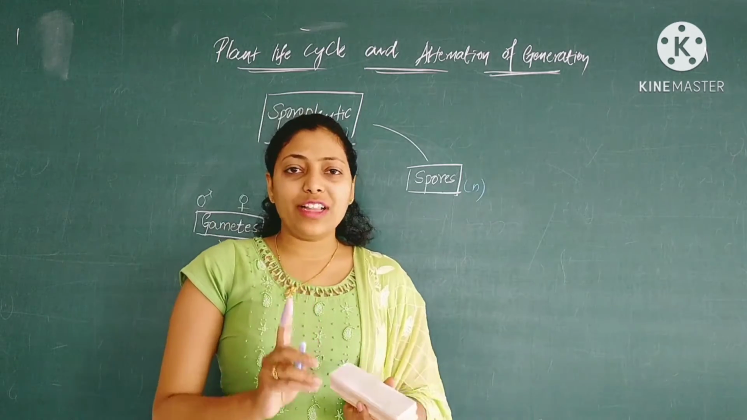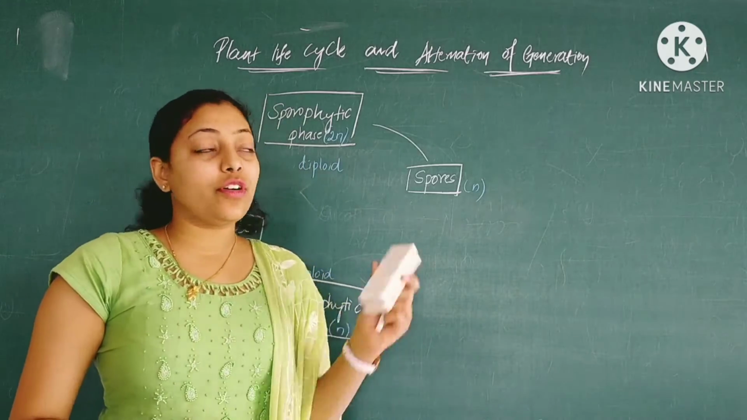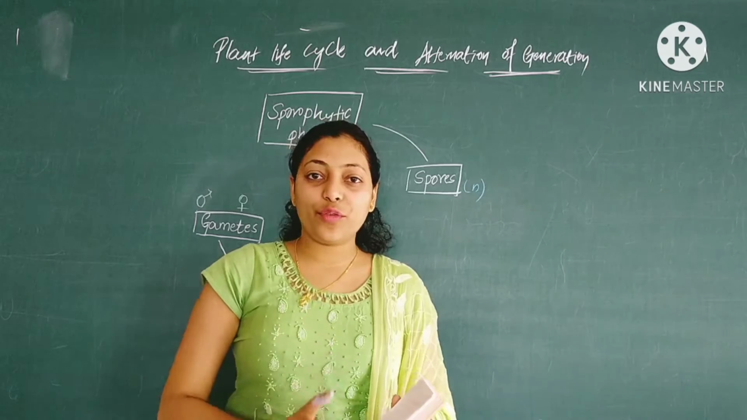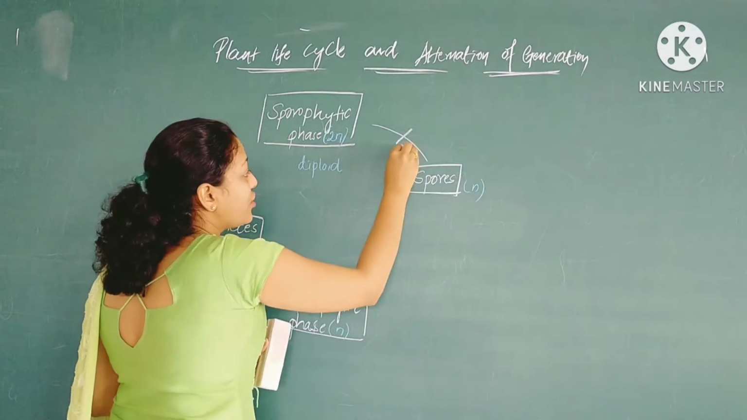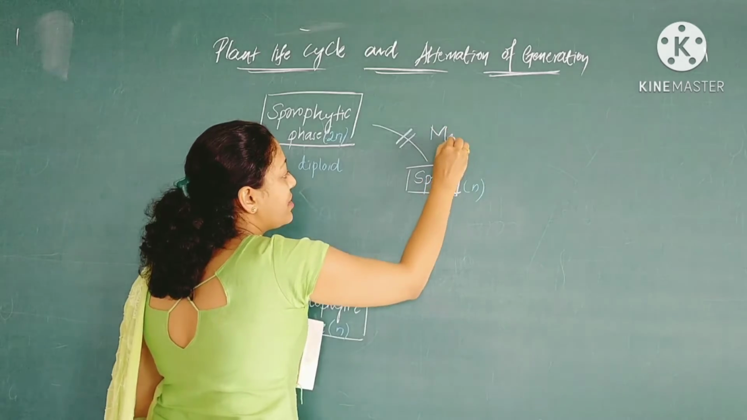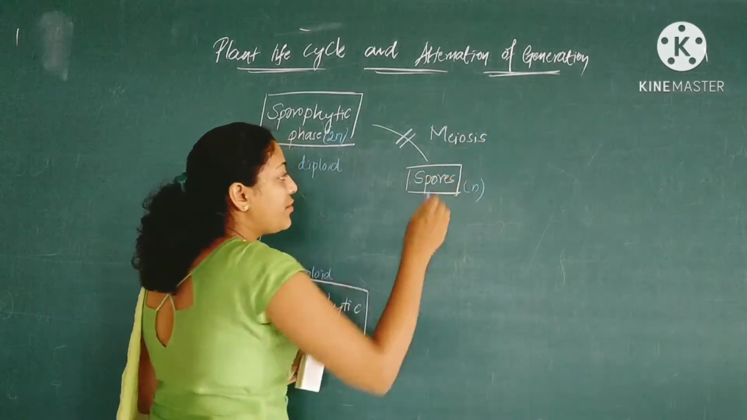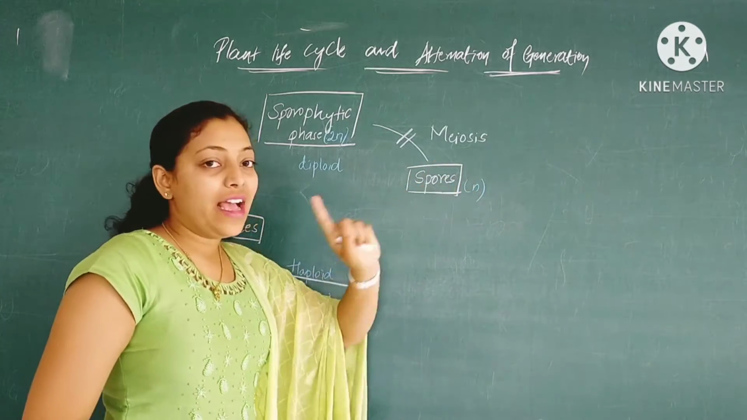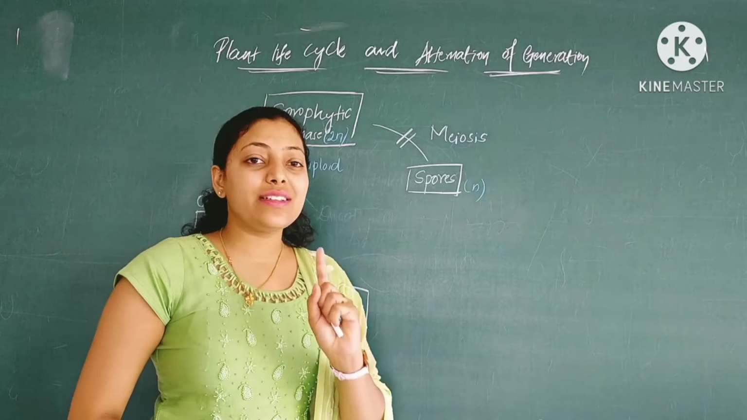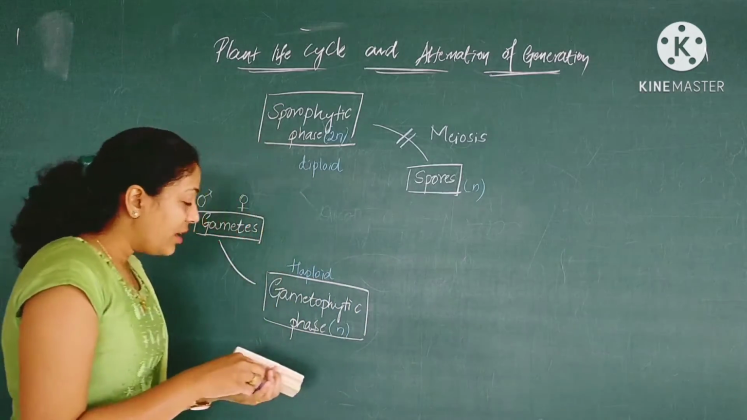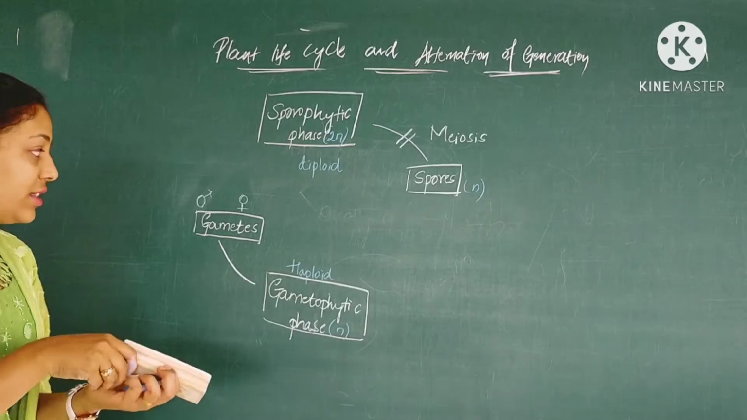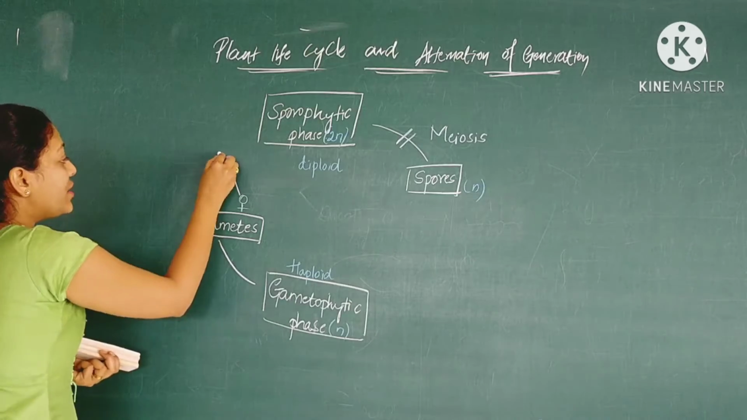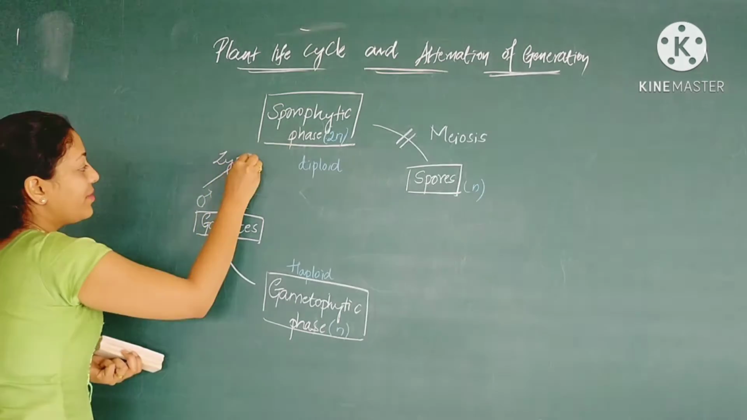Always remember that the spores produced from the sporophytic phase always consist of a haploid number of chromosomes. That's why we see reduction division, that is meiosis. Due to meiosis, spores are formed which are haploid in number, that is, they consist of a single set of chromosomes. The gametes which are produced are fused together, that is syngamy takes place, and the fusion leads to the formation of the zygote.